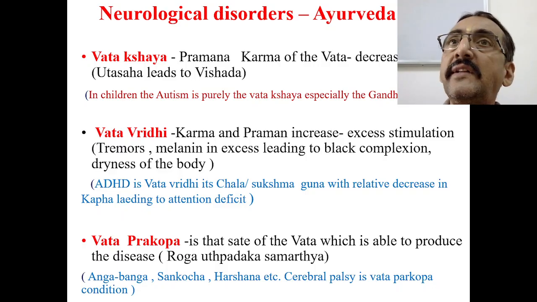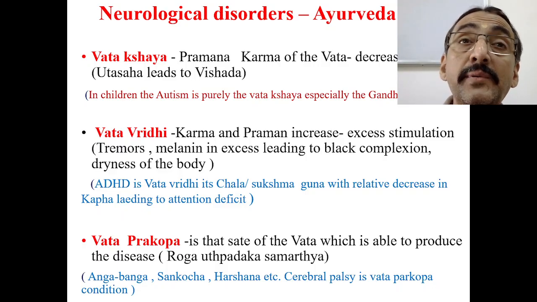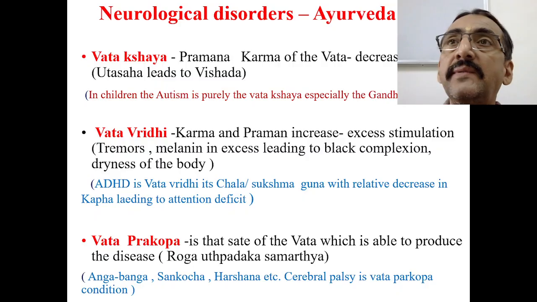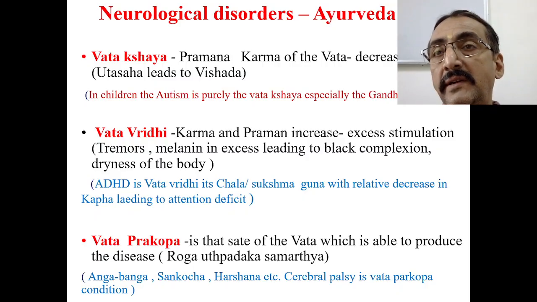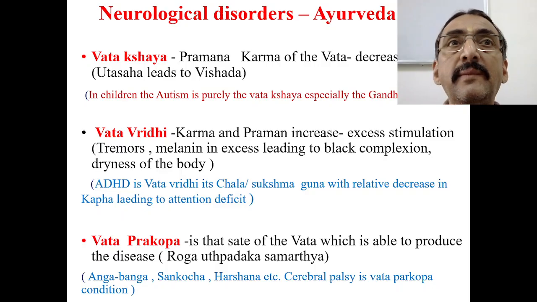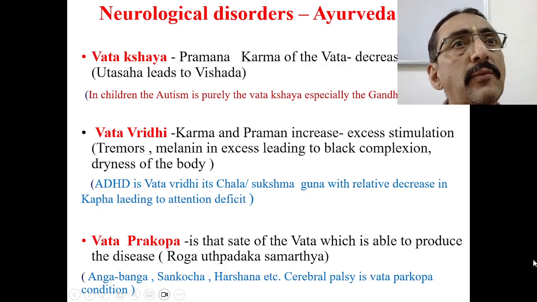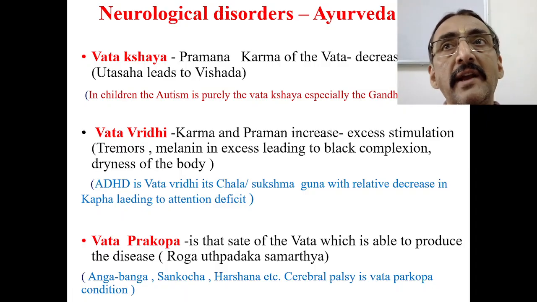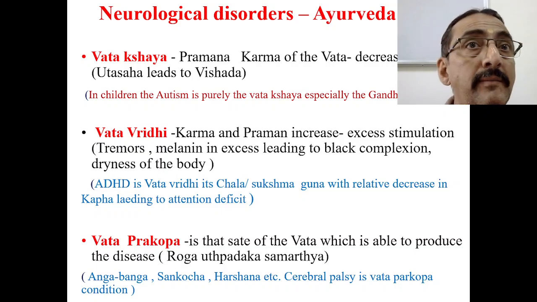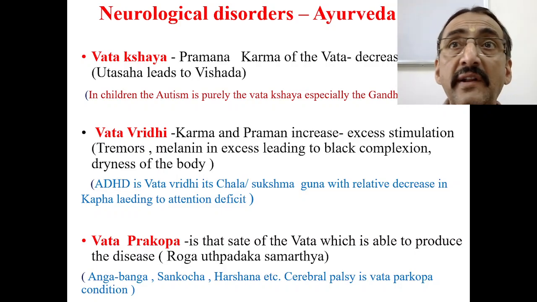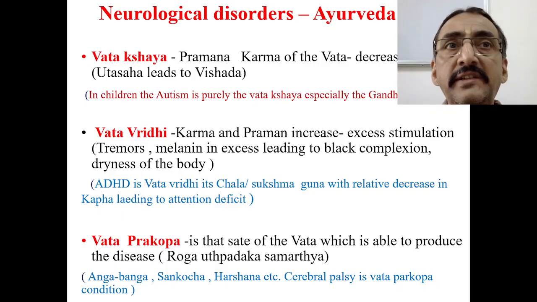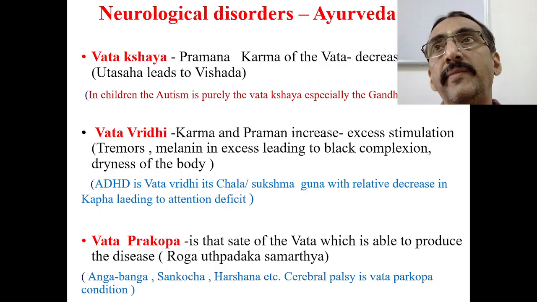Now what happens in autism is that the Gandhana property, the perception of the different senses, is affected. That is why it is called a condition with a sensory block. So autism is basically a Vata Kshaya condition. It may be associated with some other comorbidities, but that is a different issue. For the first look, it is a Vata Kshaya condition.